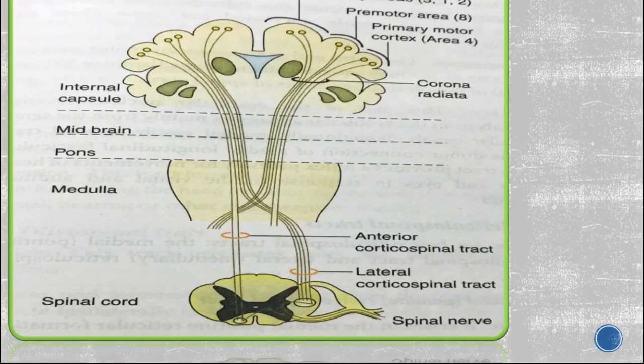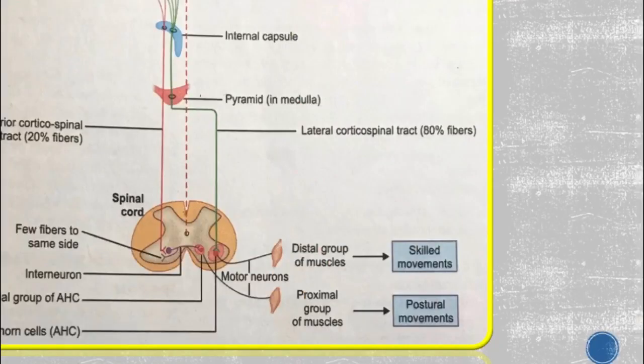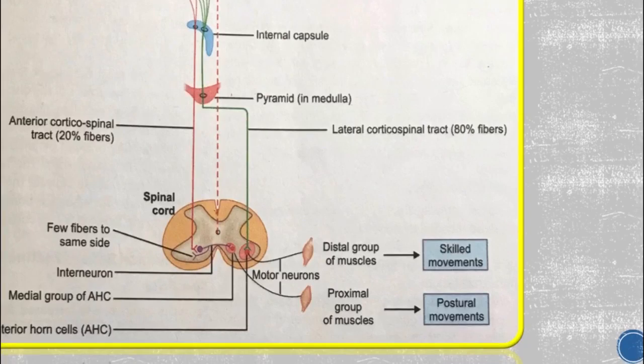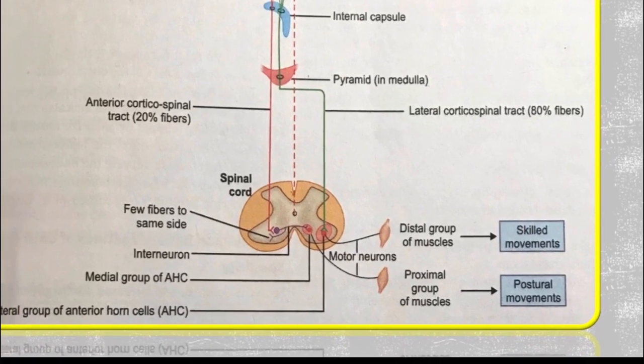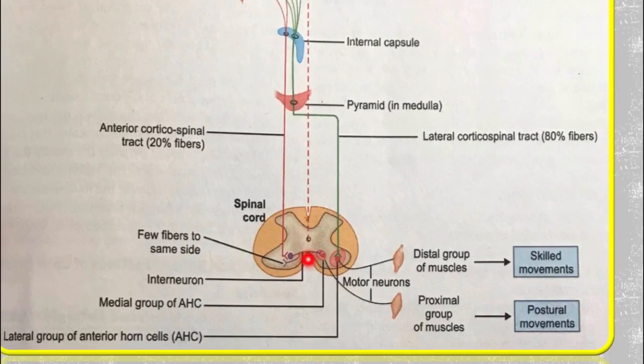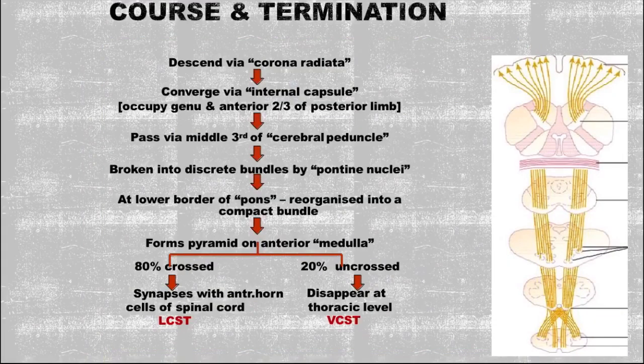So, this is again the diagram of the anterior corticospinal tract and the lateral corticospinal tract. Now, the lateral corticospinal tract was involved for the skilled movement, right, and the ventral one was for maintaining the medial, axial and proximal limb muscle, right. That is why, I do not want you to get confused in this one. This one is saying, like say we will cover this part over here, 20% of these uncrossed ones, he is saying disappear at the thoracic level.